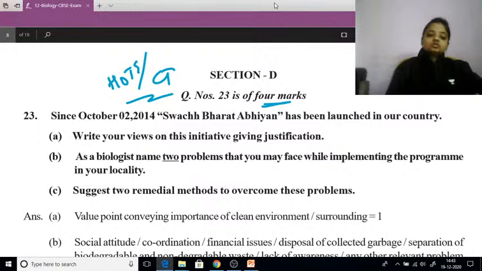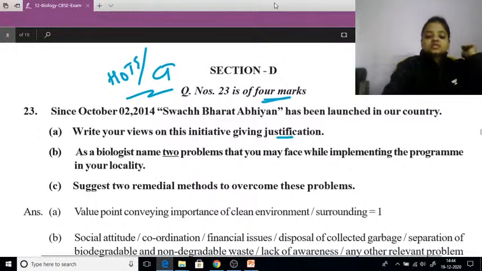Since October 2, 2014, Swachh Bharat Abhiyan has been launched in our country. Write your views to initiate it, giving justification. As a biologist, give any 2 problems that you may face by implementing the program in your locality. Suggest 2 remedial methods to overcome these problems. So why was it created?